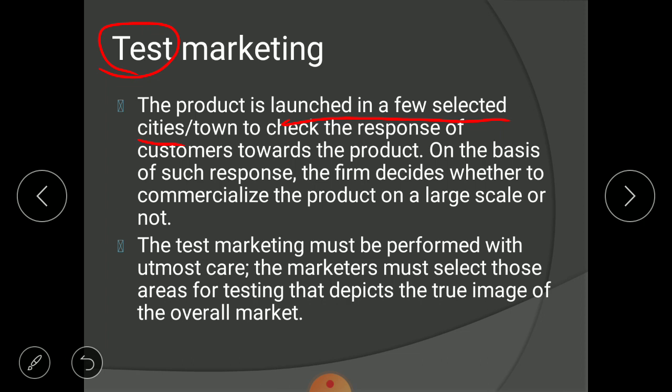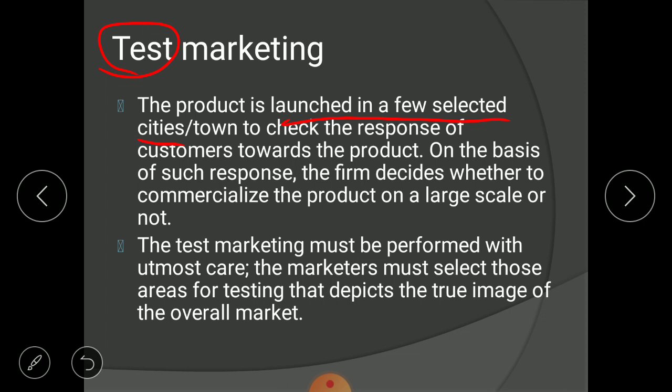So after recording this reaction, you will modify your product and produce a dust free colored chalk stick. Again you launch in the same market. Now customers will definitely like it. If they like it, it means you will launch in the total market.